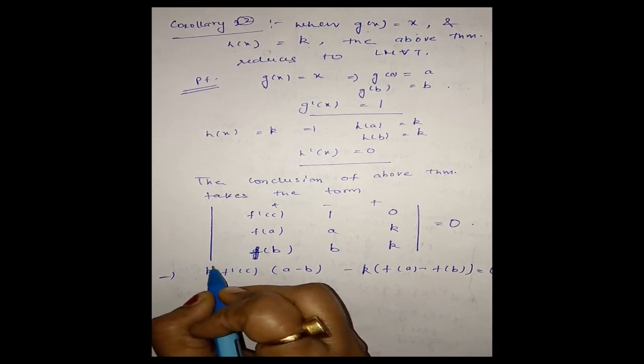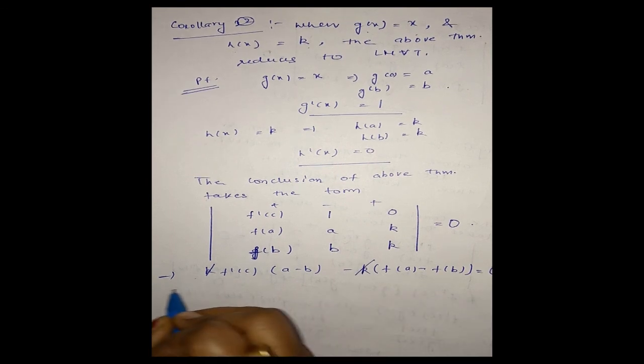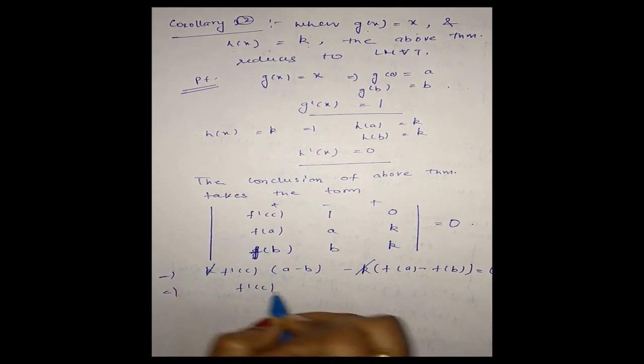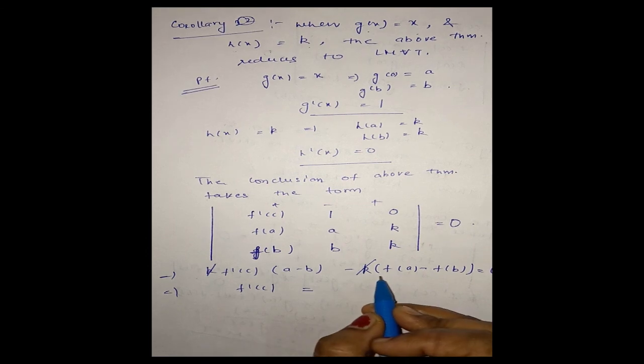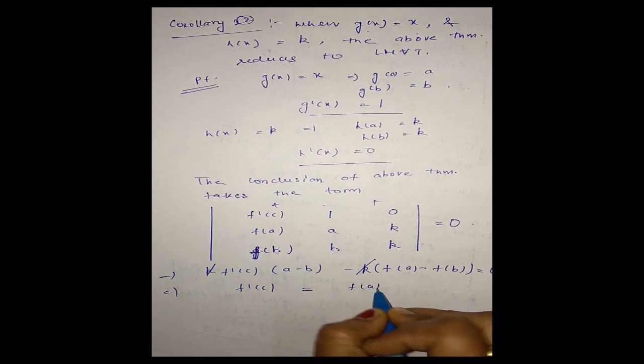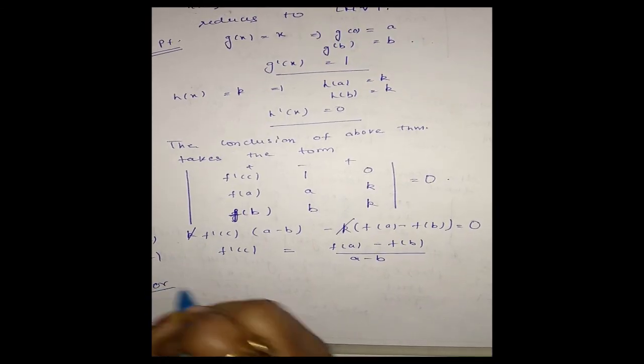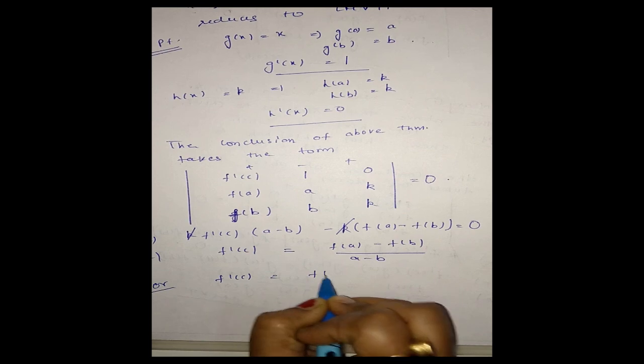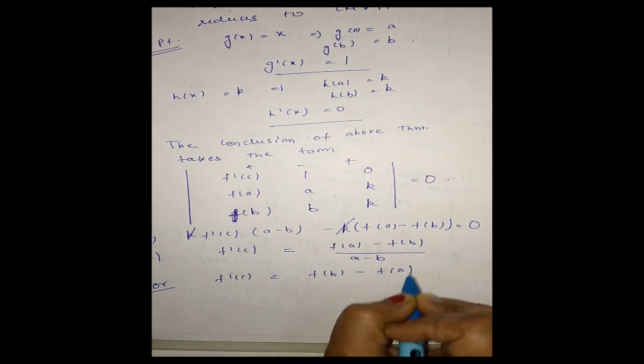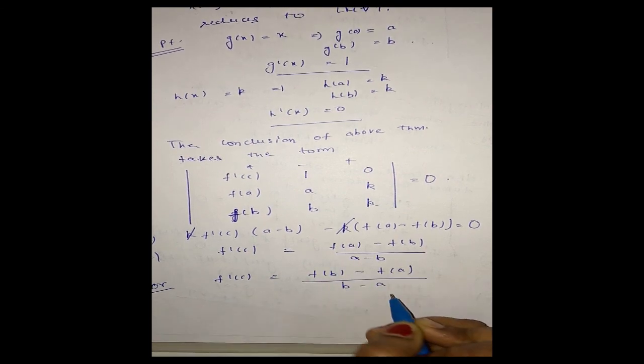Now this k will get cancelled out and f'(c) is equal to f(a) minus f(b) divided by a minus b, or f'(c) is equal to f(b) minus f(a) divided by b minus a.